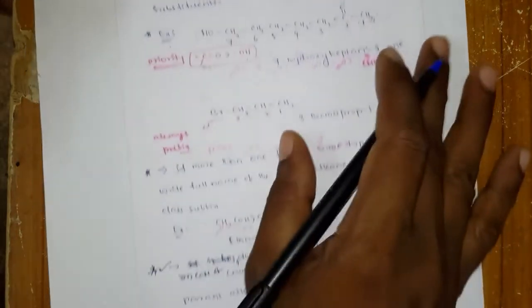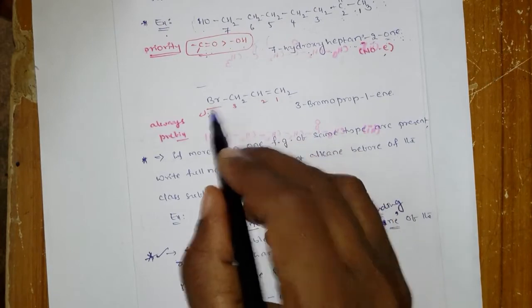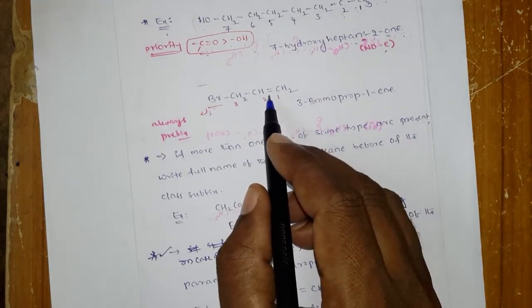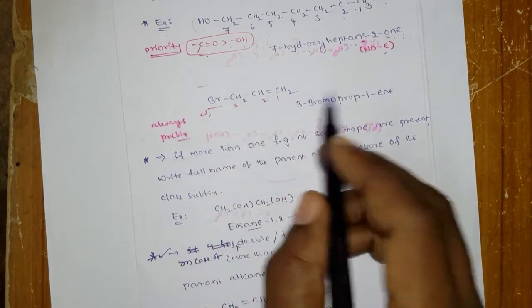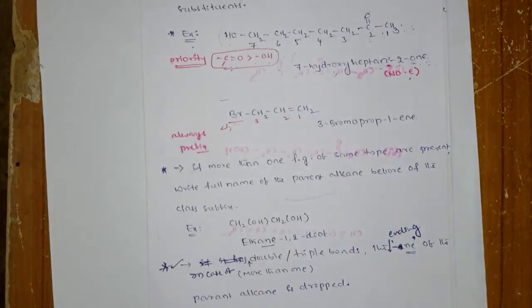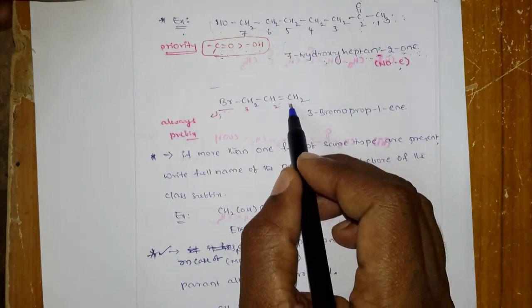Okay, then go with another example. CH2 double bond CH, CH2 Br. So here you assume there are two functional groups. One is the double bond, another one is the bromine. So in these two, which one will get the high priority? Obviously the high priority is for the double bond only. So you start the numbering from the high priority.